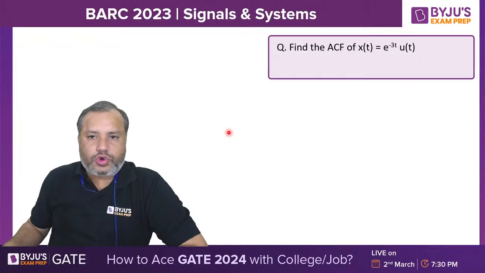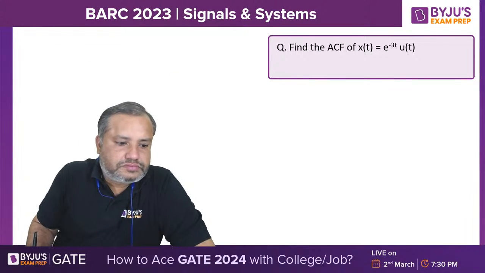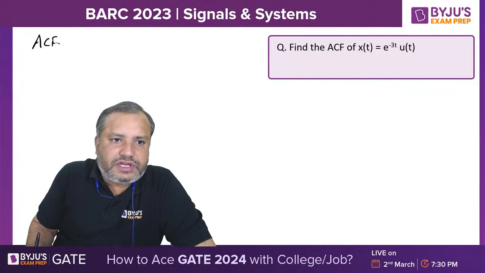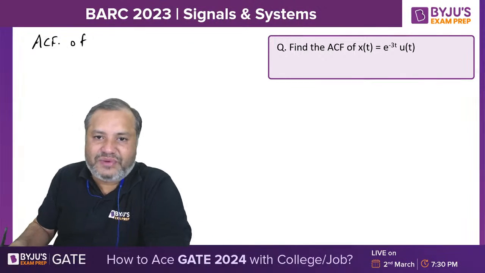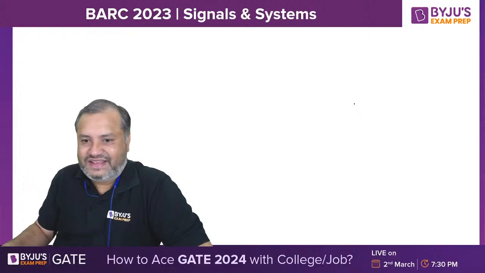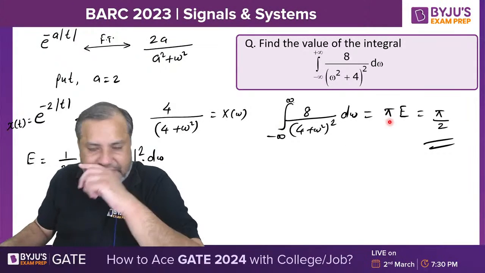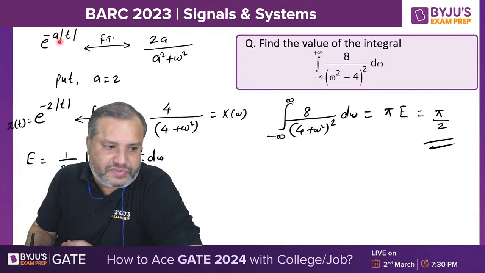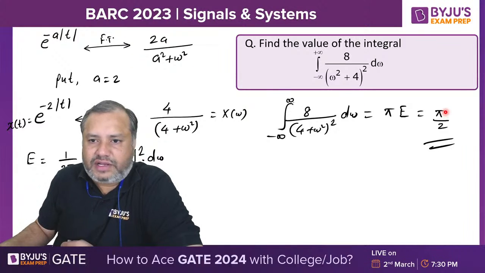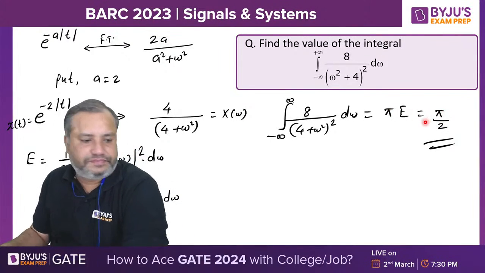Now the concept of autocorrelation function. Students, great. Now Pinky is asking how pi by 2. See, this is pi times E, and the energy of this tent signal is 1 by A, a fixed formula. So 1 by A, and A is 2, so pi by 2 will be the answer.